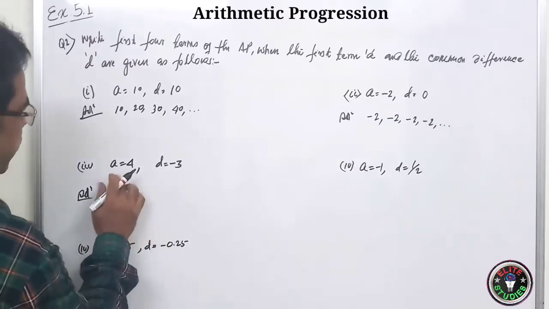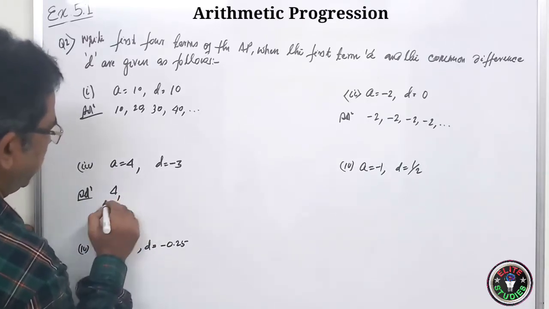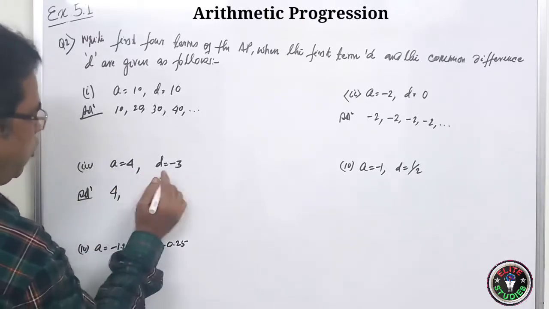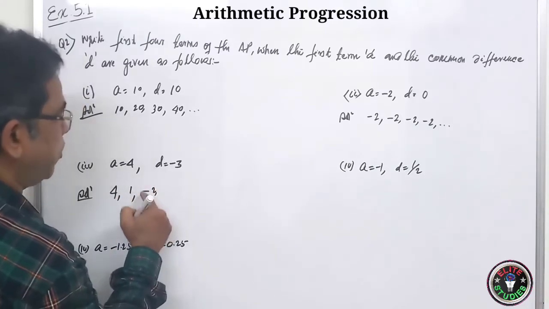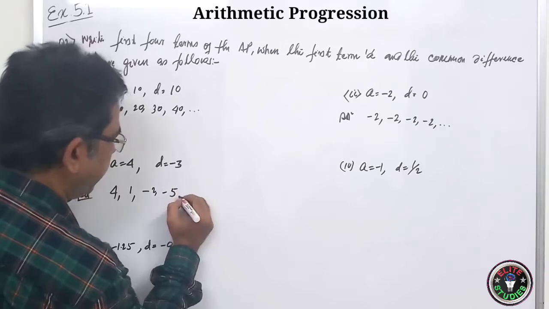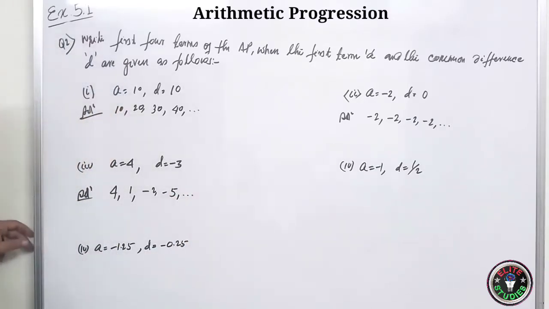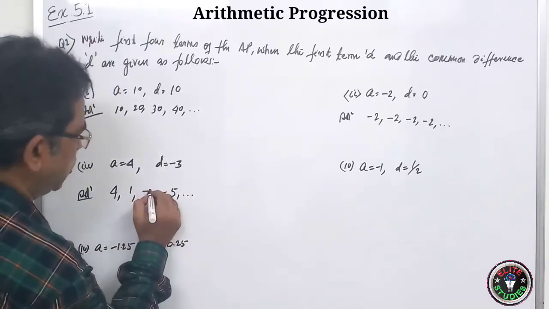Now, here what will be the solution? It can be done orally. First term is 4. Then what you have to do? You have to add minus 3. 4 minus 3, it is 1. 1 minus 3, minus 2. Minus 2 minus 3, minus 5, dot, dot, dot. Okay.